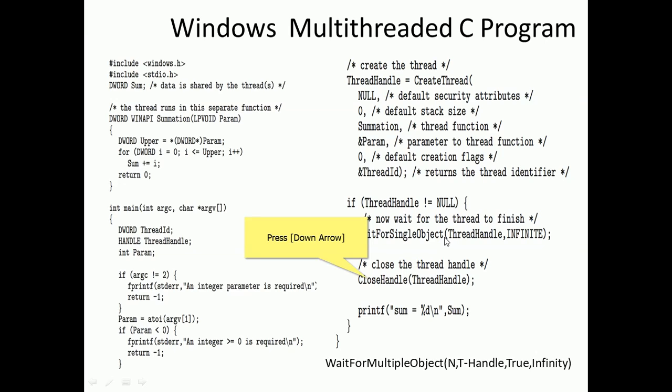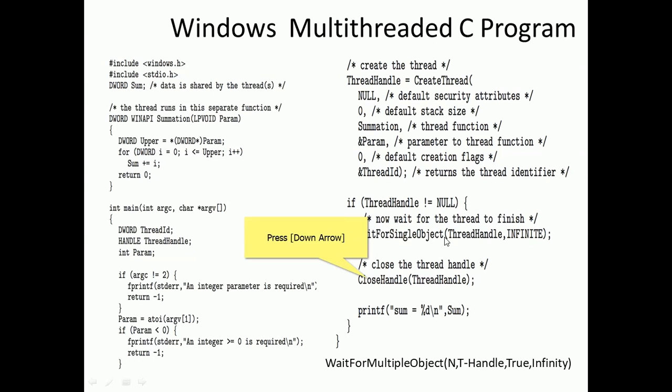WaitForSingleObject is for a single thread; it goes to the handle, finds the sum of the numbers, and after coming back closes it. This is for only one thread, as we saw in the process-thread, server-client or master-slave model: one main process and one thread created.